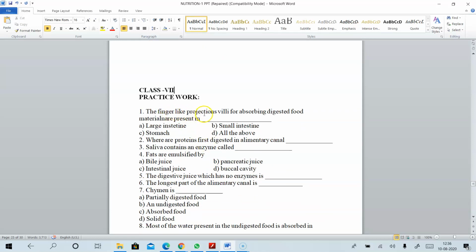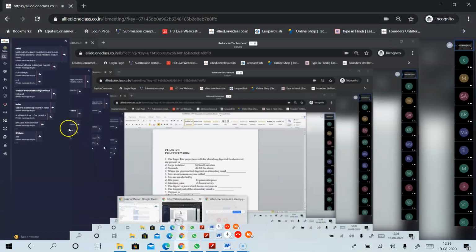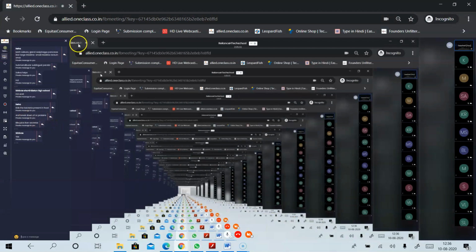The finger-like projections villi for absorbing digested food material are present in. So where are the villi present in our alimentary canal? Don't post your answers in the text box. Okay, don't post the answers in the text box. Write the question and answer to it in your workbook.